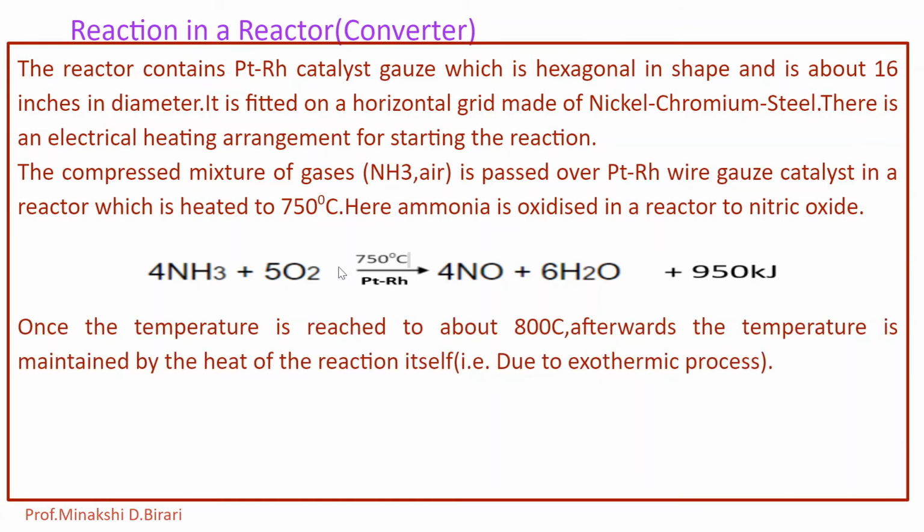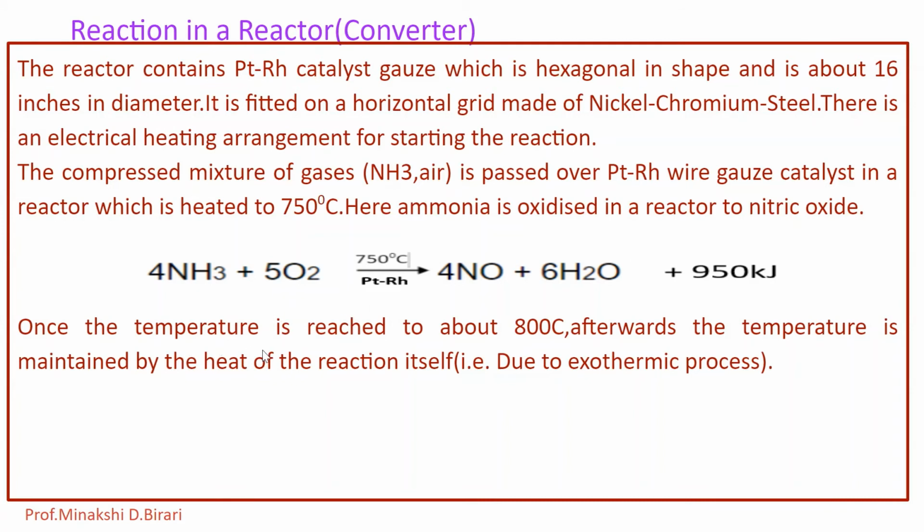4NH3 plus 5O2, in the presence of the platinum rhodium catalyst at 750 degrees Celsius, gives 4NO plus 6H2O. This is an exothermic reaction. This step is also called the catalytic oxidation of ammonia to nitric oxide.